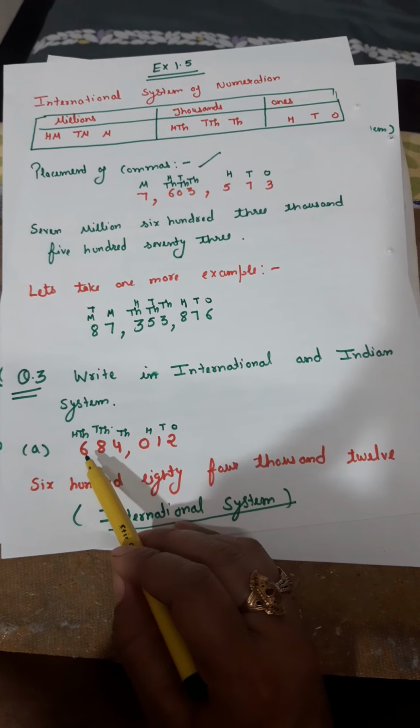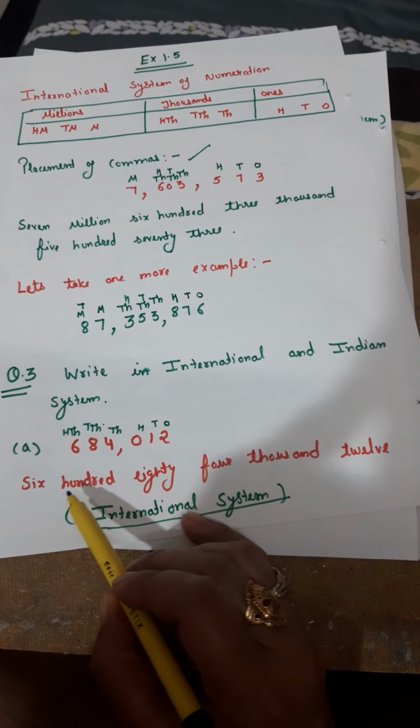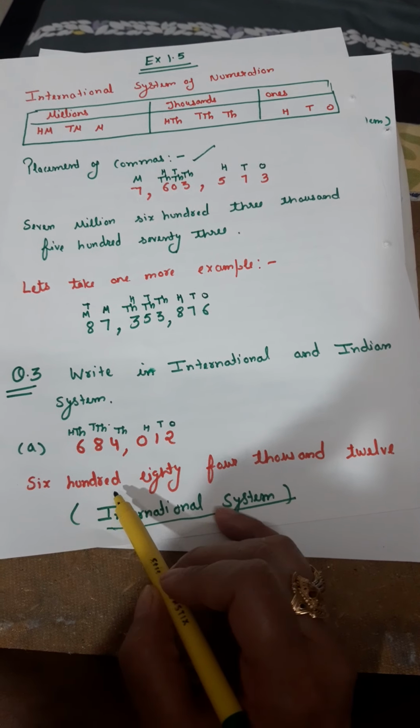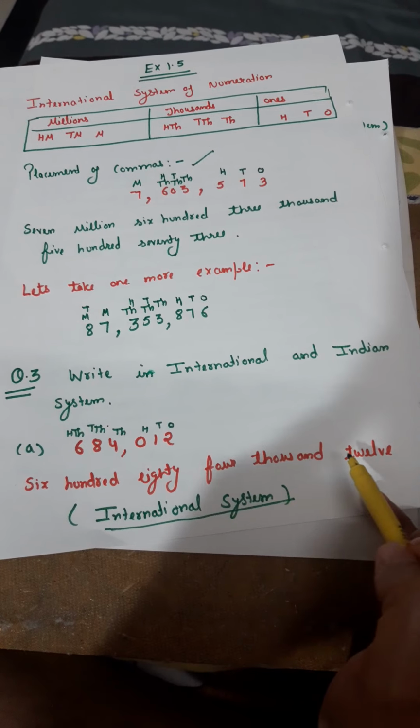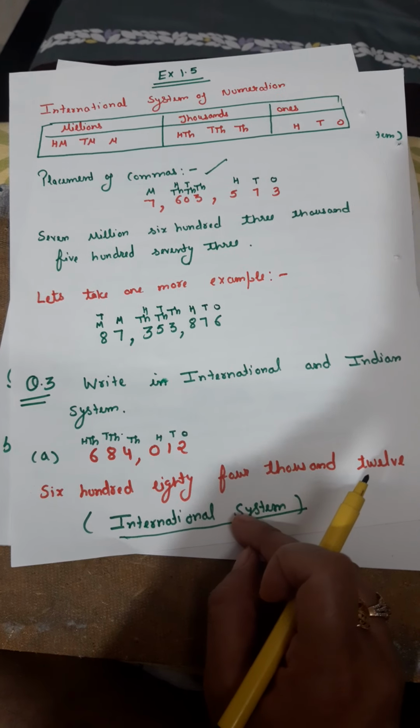684,012. 684,000, and at the ones place we are having 012, nothing at the hundreds place. So it is read as 684,012. This is as per your international system of numeration.